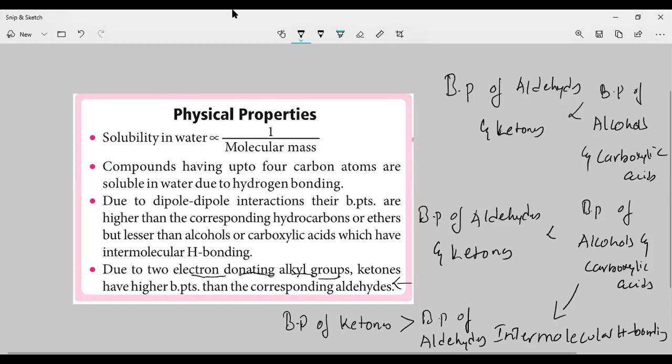Next, we will go for the next screen share, that is chemical properties. Let us discuss the chemical properties of aldehydes and ketones.